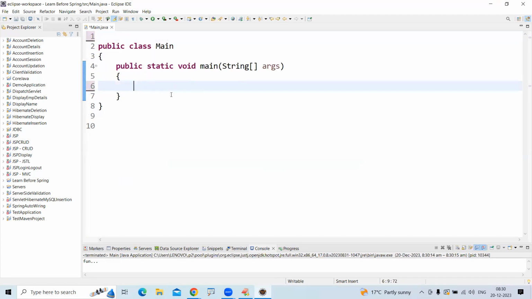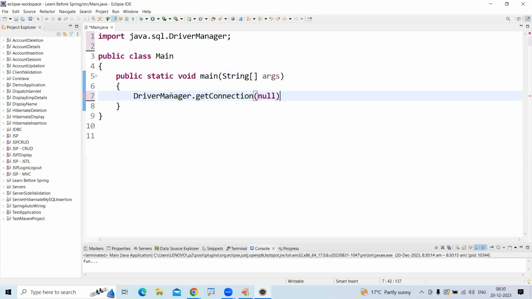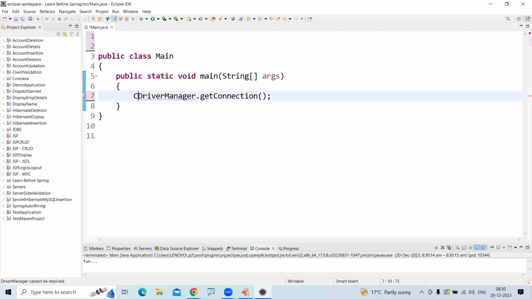In JDBC, we have seen whenever we are calling DriverManager.getConnection, it is returning that Connection object. It is returning what? A Connection object. Now let me explain. Here, Connection is an interface. First point.